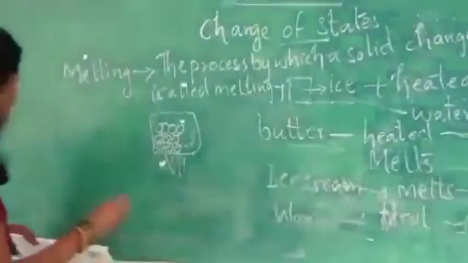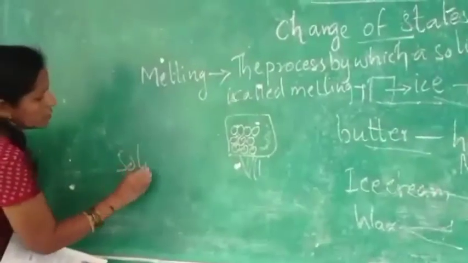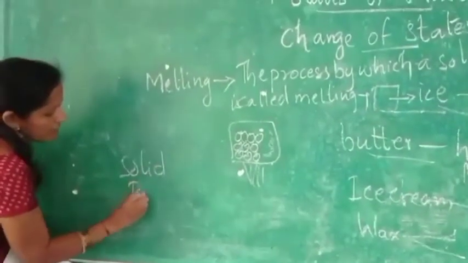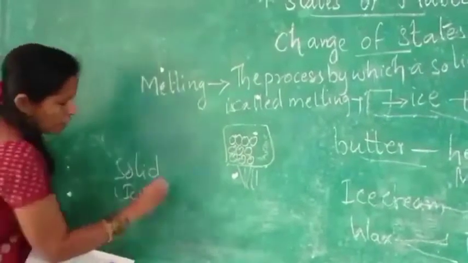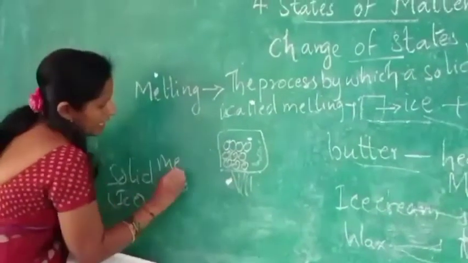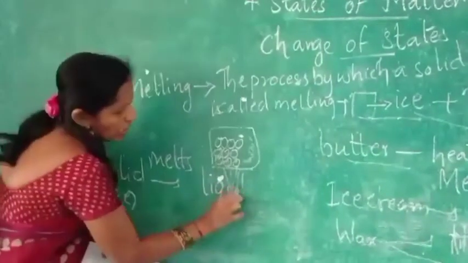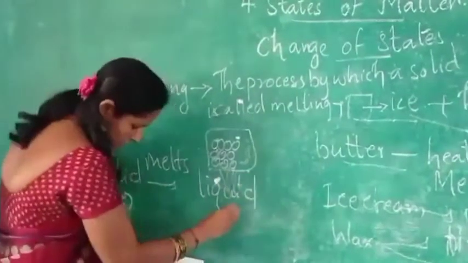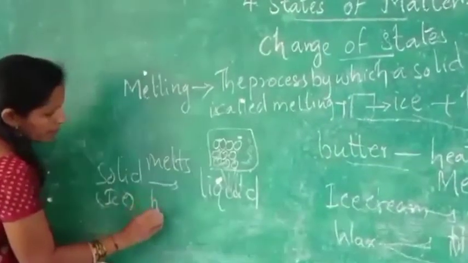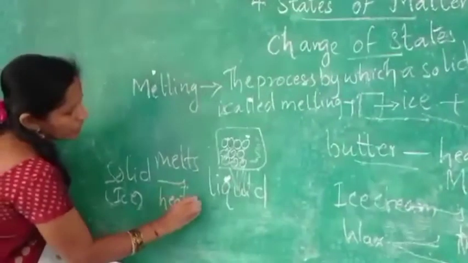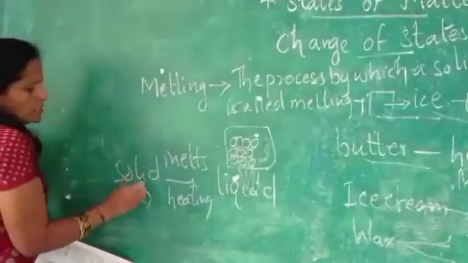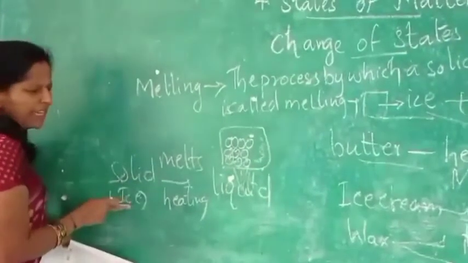Here I show a solid. Solid is what? Ice, for example. What are we doing to it? We are melting it. Melting means it came into liquid form. Melting means heating, you can also write. Solid, wax, ice cream, any example you can take.